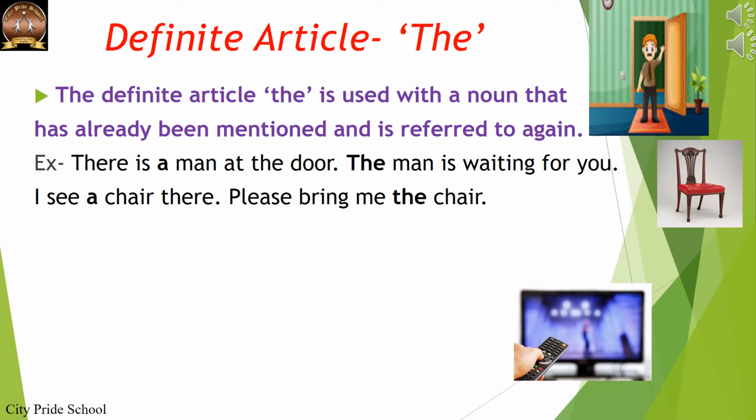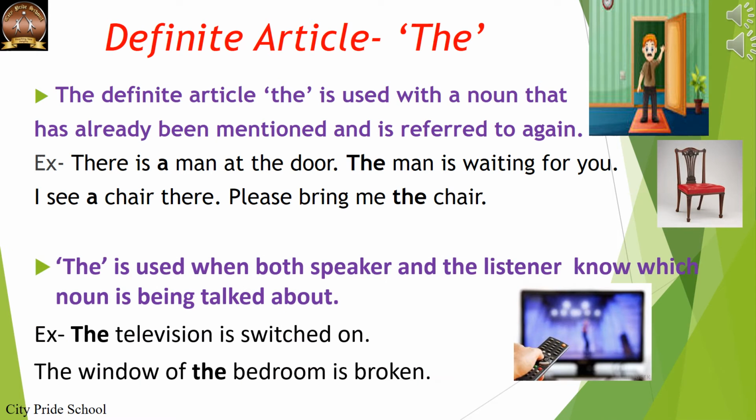Next example, I see a chair there. Please bring me the chair. Similarly, we have introduced the chair in the first sentence and we are talking about the same chair in the second sentence. Rule 2. The is used when both the speaker and the listener know which noun is being talked about.